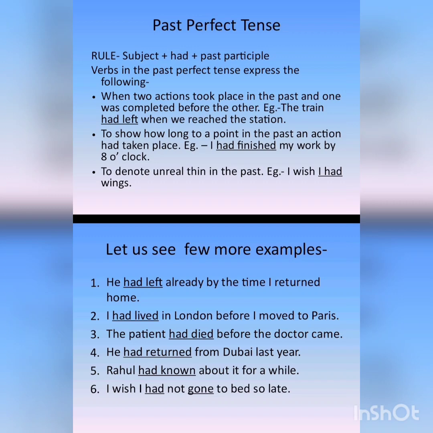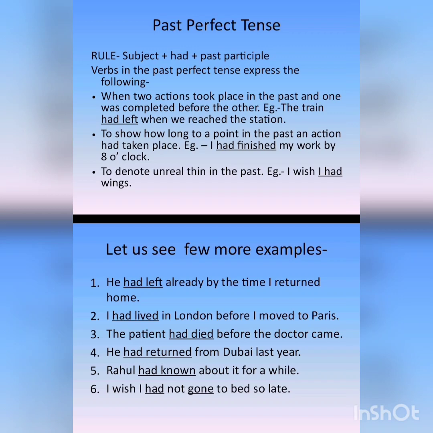Okay, verbs in the past perfect tense express the following. So we use past perfect tense when two actions took place in the past, means कोई दो काम past में हो रहे थे, and one was completed before the other, और उन दो कामों में से कोई एक काम पहले कंप्लीट हो गया एंड दूसरा काम बाद में कंप्लीट हुआ.